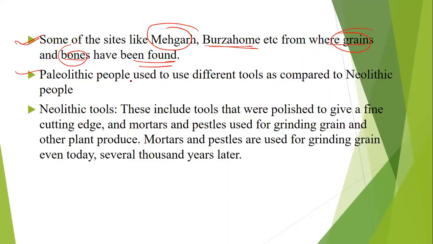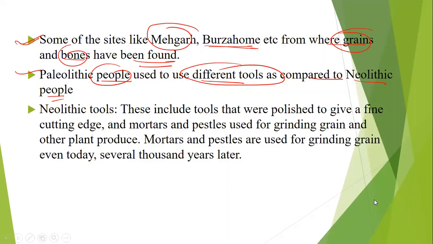The Paleolithic people used different tools as compared to the Neolithic people. As I told you, Paleolithic means old people or old culture. Paleo means old, right?